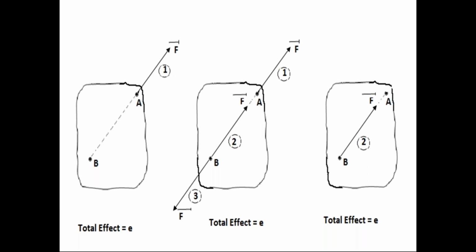Then in the second diagram, I have the first force F bar at point A, no change. The first force is there at point A on the rigid body, but at point B, on the line of action of force F bar, I apply the second and third forces on the rigid body.